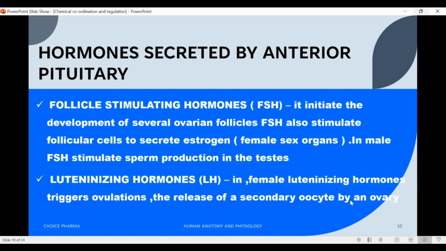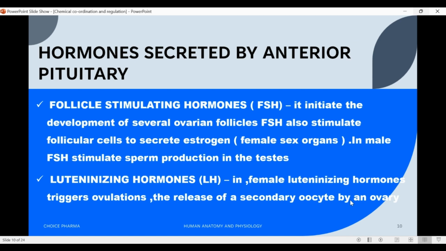Next is follicle-stimulating hormone. It initiates the development of several ovarian follicles. FSH also stimulates follicular cells to secrete estrogens, a female sex hormone. In male, FSH stimulates sperm production in the testes.